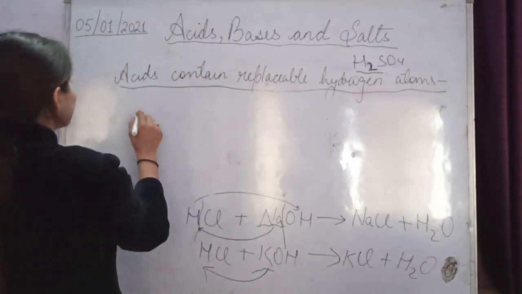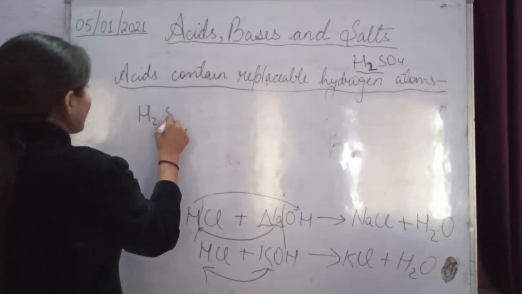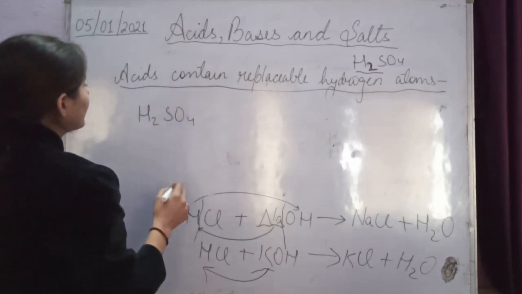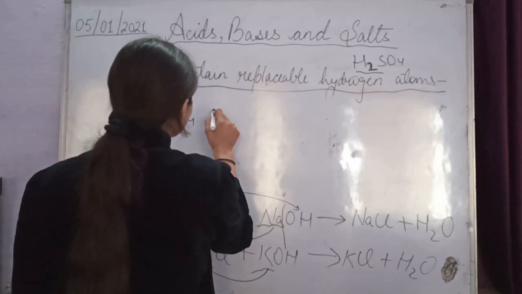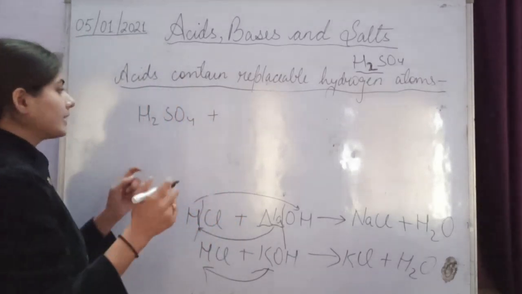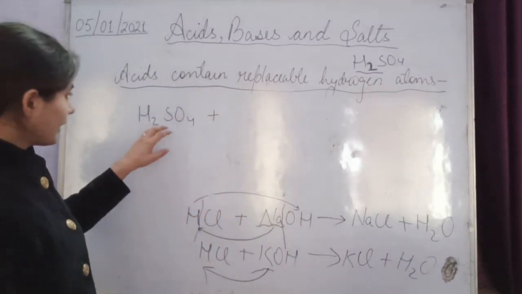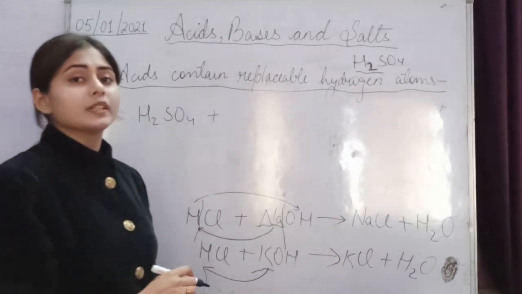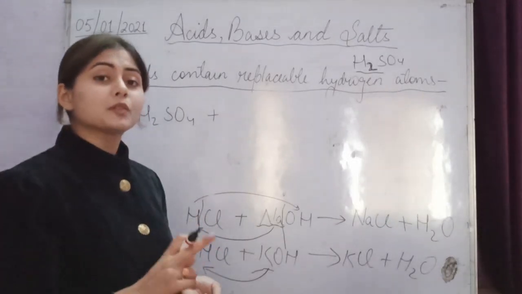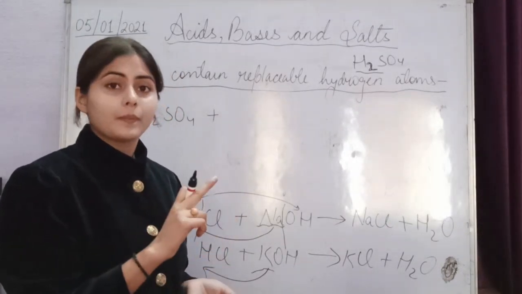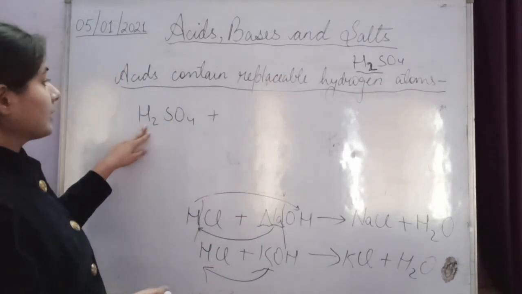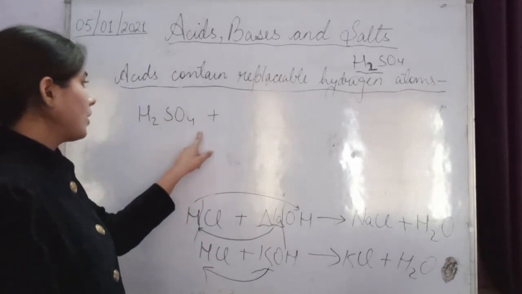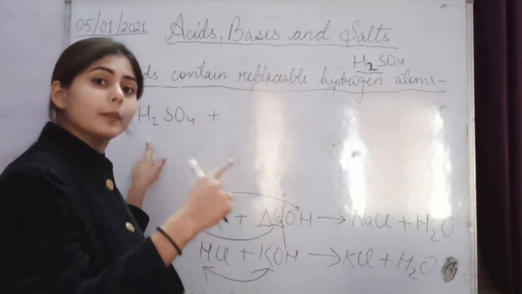acids like sulfuric acid, H2SO4. When you take an acid which contains two hydrogen atoms, these two hydrogen atoms from this acid compound are replaced by metals one by one.